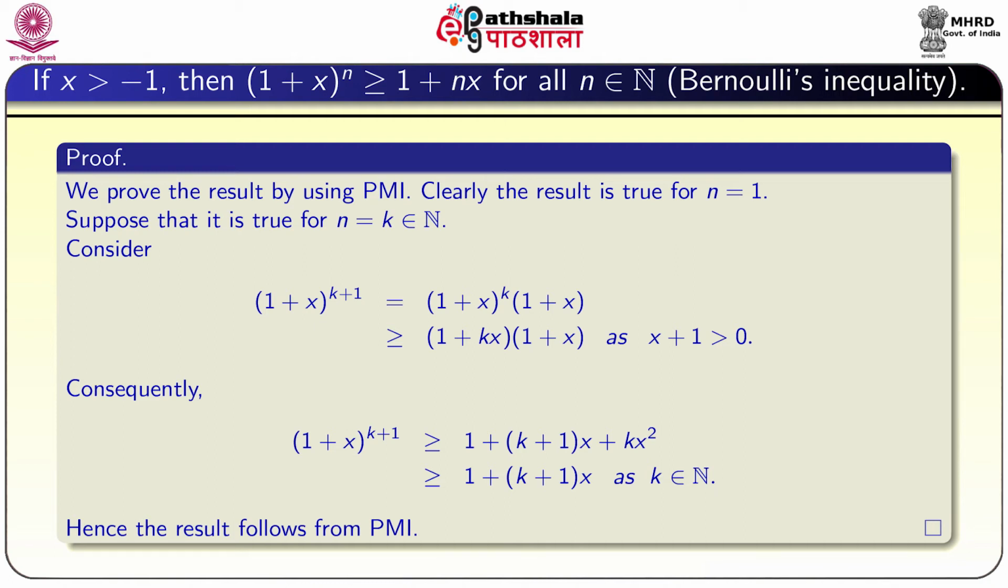Consequently, we have 1 plus x whole power k plus 1 is greater than or equal to 1 plus k plus 1 into x plus k x square, as we are using induction here. So, this is greater than or equal to 1 plus k plus 1 into x, since k is a natural number, x square is also positive. So, k x square is positive. So, clearly 1 plus k plus 1 into x plus k x square is greater than or equal to 1 plus k plus 1 into x. So, hence the result follows from PMI.